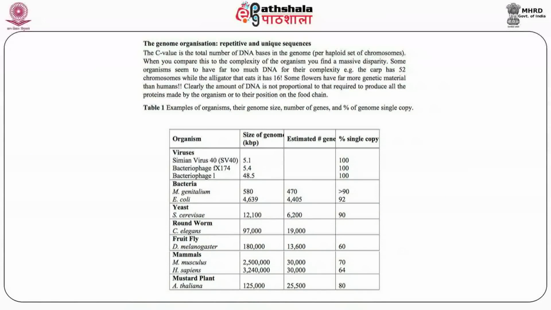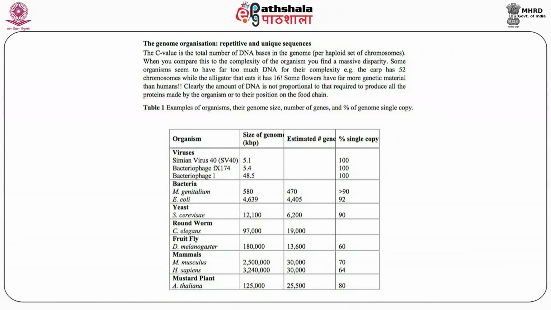Now, the genome organization: repetitive regions, unique regions, and the C value. The C value is the total number of DNA bases in the genome per haploid set of chromosomes. When you compare this to the complexity of the organisms, you find a massive disparity. Some organisms seem to have far too much DNA for the complexity they have. For example, the carp, the fish, has about 52 chromosomes, whereas the alligator that eats the carp has 16. Some flowers have far more genetic material than that.